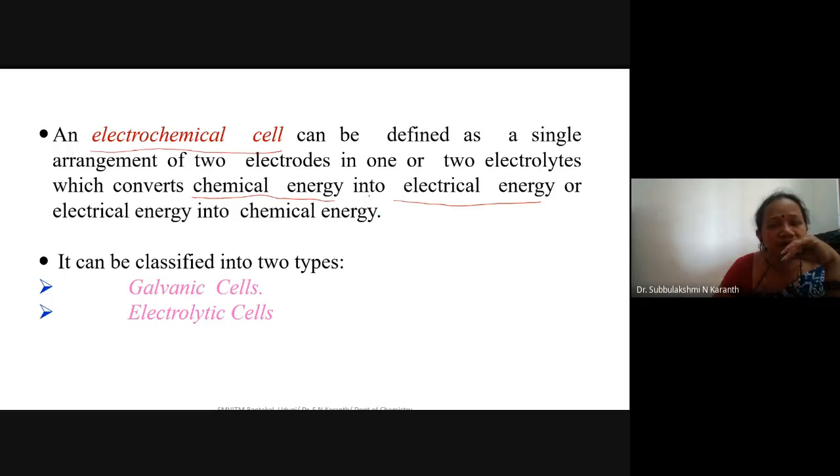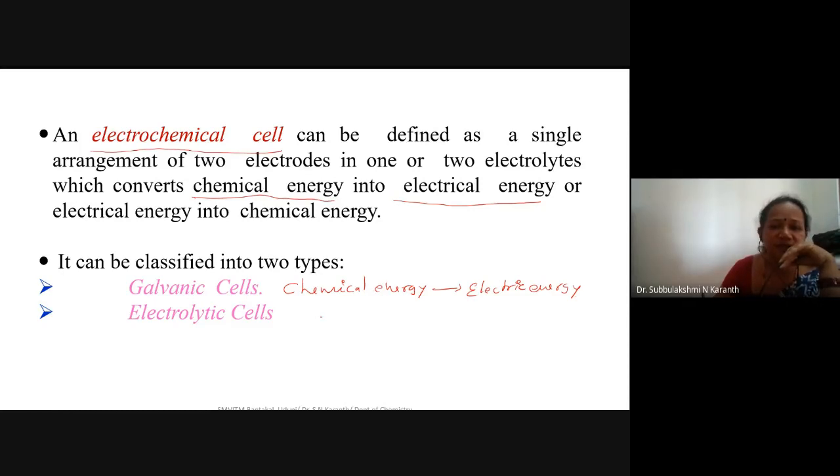It is an arrangement of two electrodes. Later I'll tell what is an electrode. An electrochemical cell is a device which is able to convert chemical energy into electrical energy, or electrical energy into chemical energy, based on the reaction taking place in the cell. It is again classified into two categories. The one we call a galvanic cell mainly converts chemical energy into electrical energy.